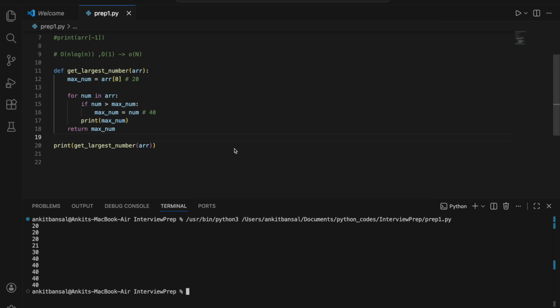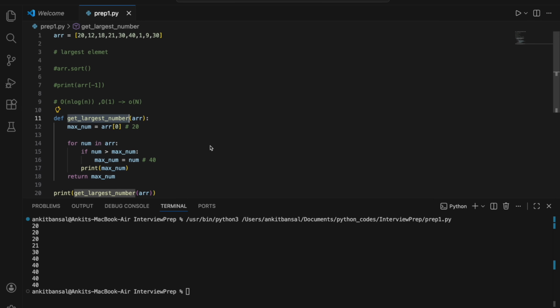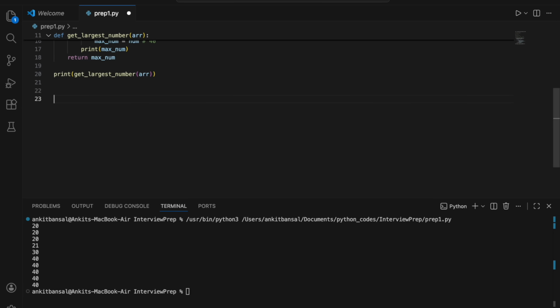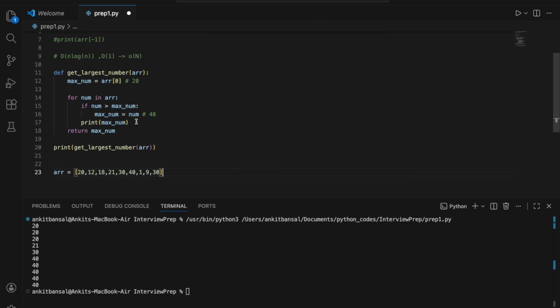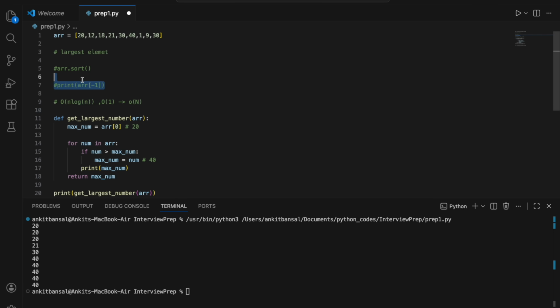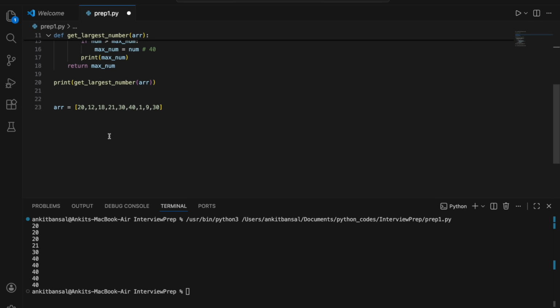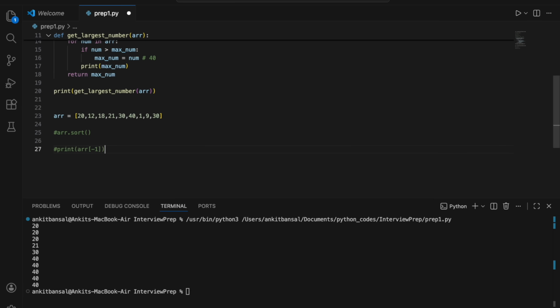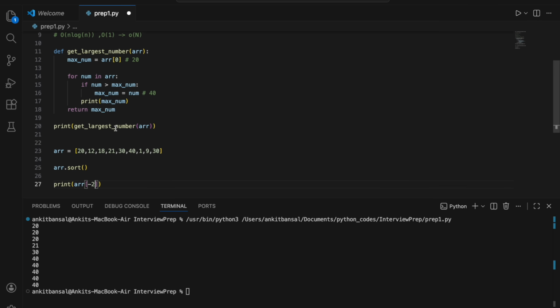So now let's solve the next question, where instead of the largest element I need to find the second largest element, right? So this is my array, right? In this, if you see, the second largest after 40 is 30, so we should get 30. Now again think about it, right? If I need the second largest element, the easiest way, again, I can just sort it, right? So let me take it here, I will sort it and get the second last element, isn't it? I will sort it and get the second last element, and I will get the second largest value, right?